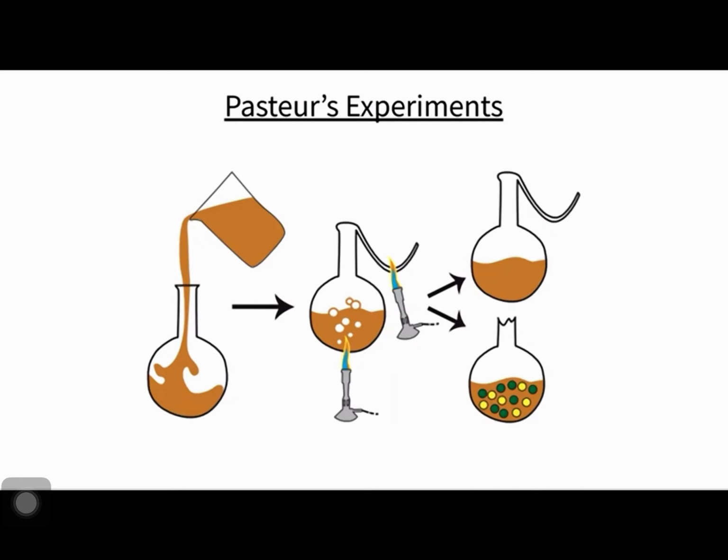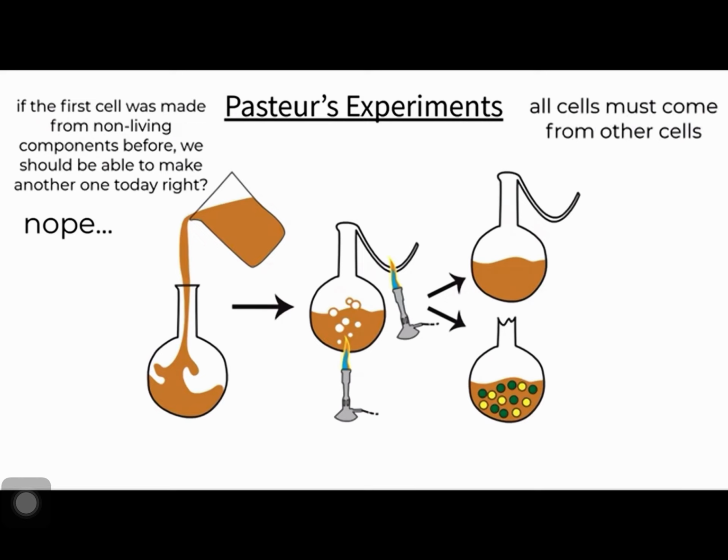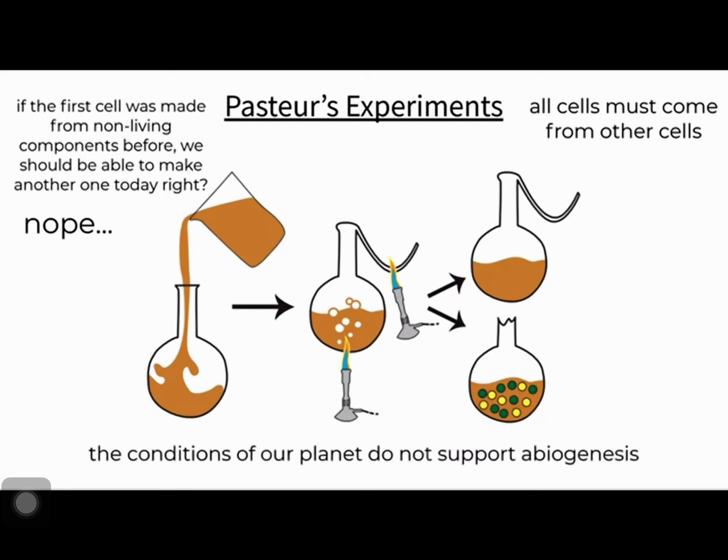But what about making new life today from non-living organic molecules? Shouldn't we be able to make organisms spontaneously if we have the correct components? The answer is we can't. Based on what we know about cell theory, we have come to the understanding that all cells must come from pre-existing cells. We can't simply make new cells from just their components, even though that seemed to be the case for abiogenesis. The main difference here is that the current conditions of our planet are nowhere near what they were billions of years ago, which helped spark the creation of that first ancestral cell.